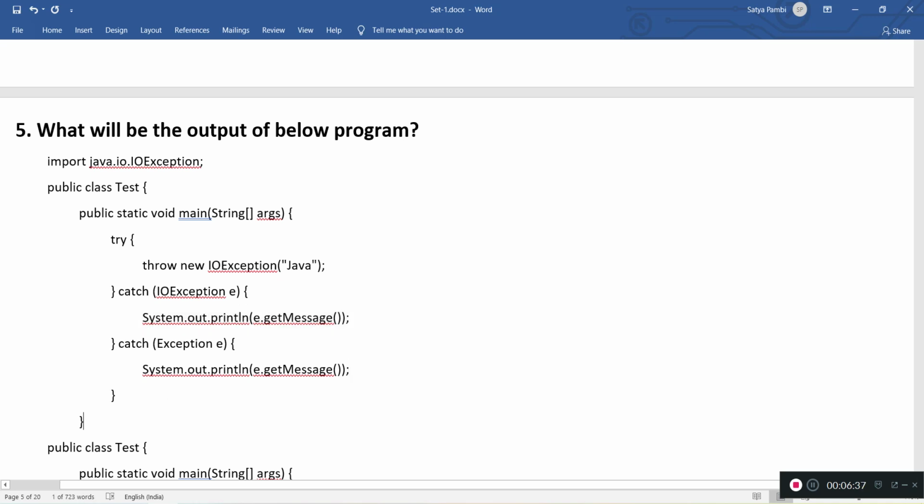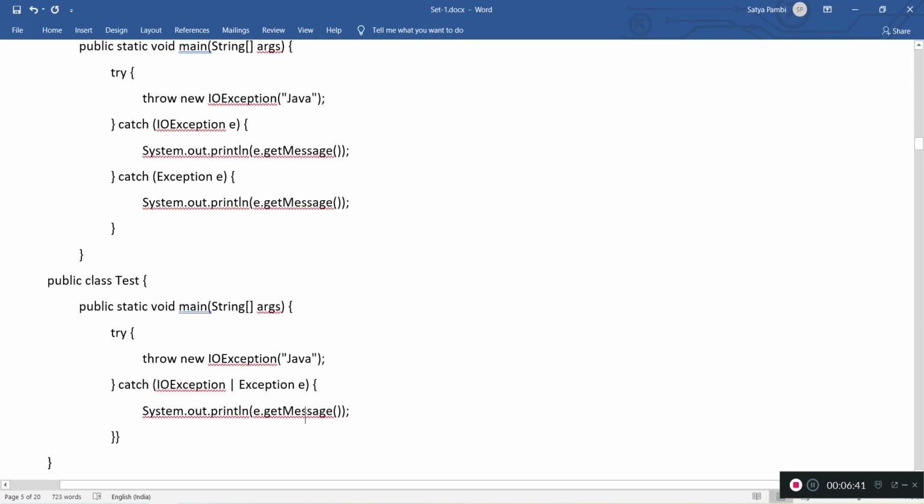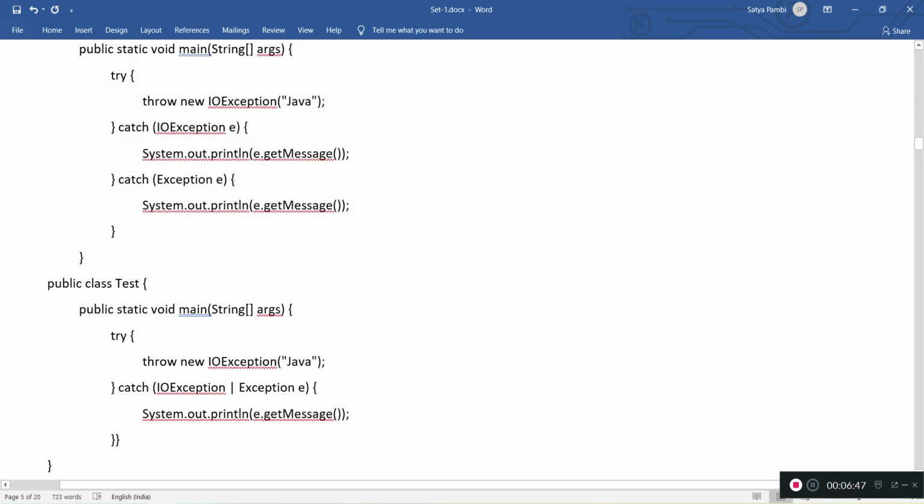But we have one more class. What I'm trying to do is enhance or improve this logic using the latest features, catching multiple exceptions in a single catch block. I modified the above program like this.